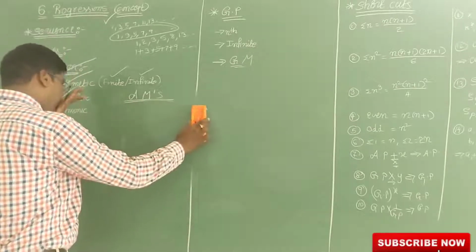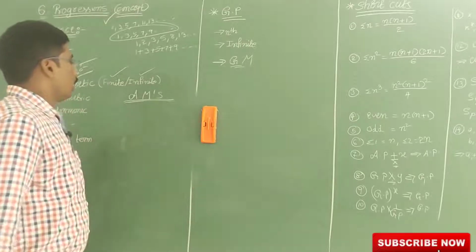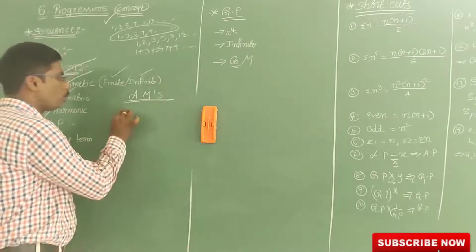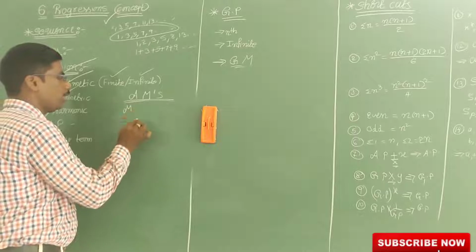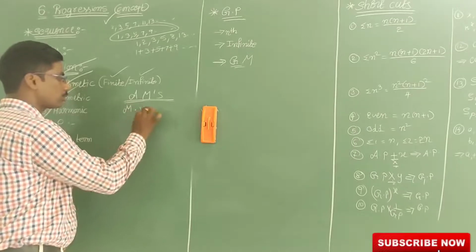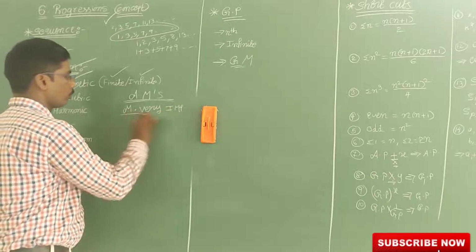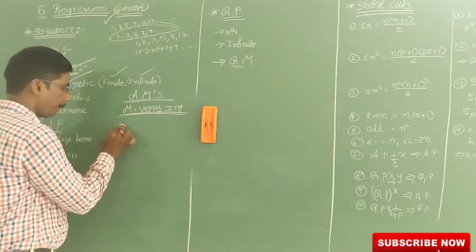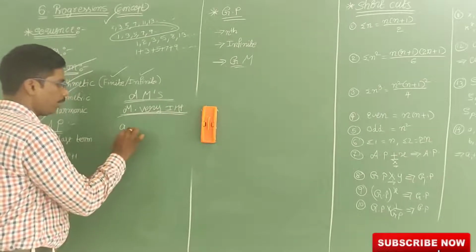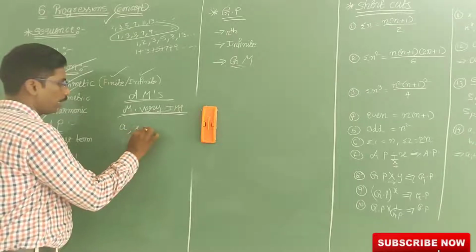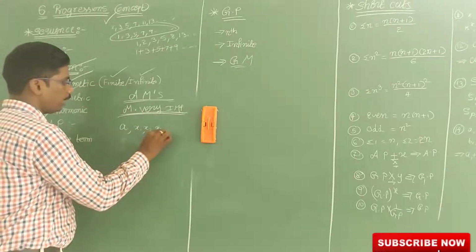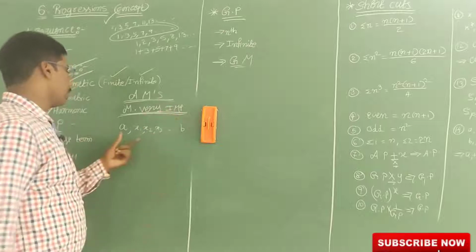Now next, a very important concept, and shortcuts also. See here, a, x1, x2, x3 and so on, b.